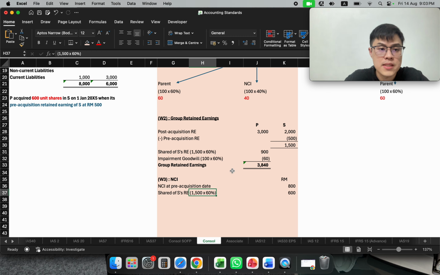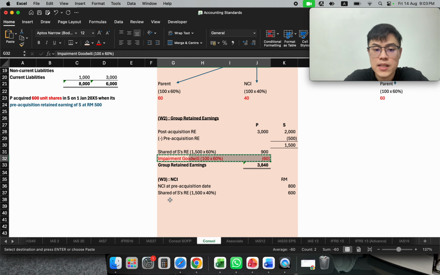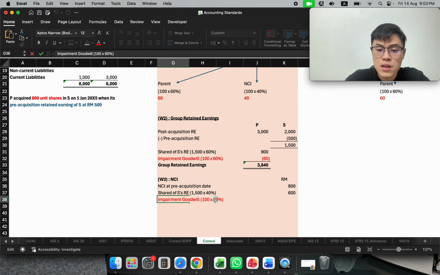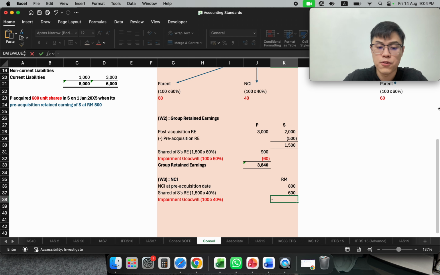So this is 40%. And don't forget, your impairment, you need to minus here, you also need to minus in here. Your impairment of goodwill, because this is a full goodwill method, your fair value NCI method, so they have to share the impairment as well. So 40.